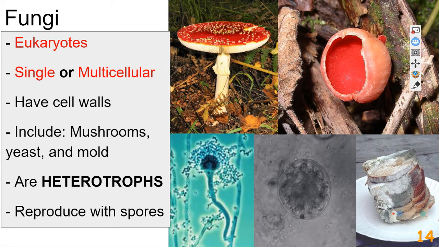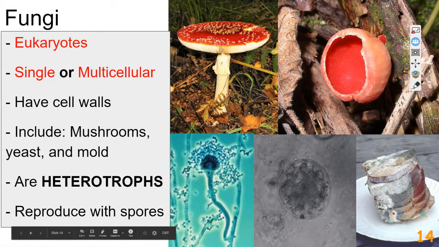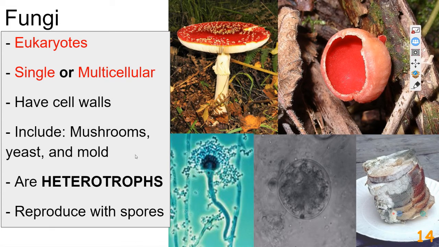And when you're looking at fungi, you're looking at mushrooms, yeast, and mold. Yes, the yeast that you would cook with, that is a fungi. It is a type of fungus. Now, each of their cells do have cell walls, but that doesn't make them a plant. Plants will use photosynthesis to make their food. But fungi are heterotrophs. They reproduce using spores. You see the puffballs that are sitting on the ground, they'll explode, and those little spores will go everywhere.